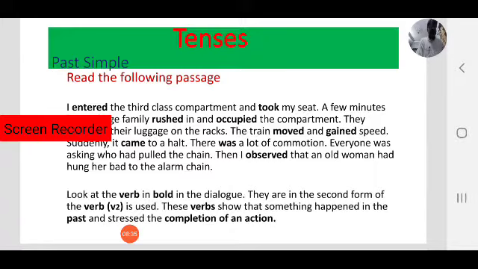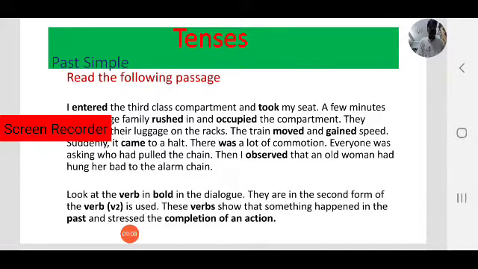Okay, that is a small incident: how the old woman hung her bag to the alarm chain. That's why the train was stopped. Okay, observe the bold verbs, the bold words. Those are verbs. So you know what a verb is? It indicates an action. All are action verbs.